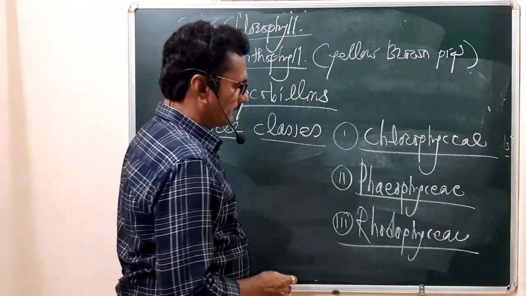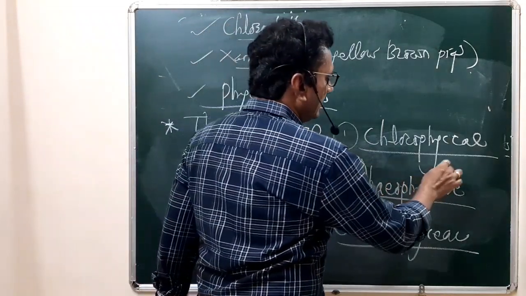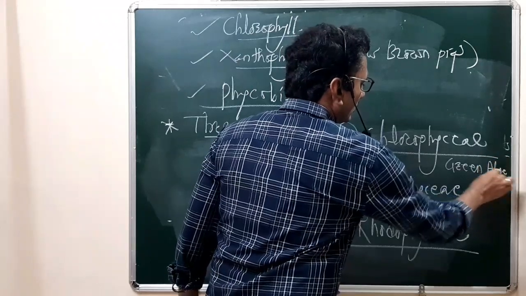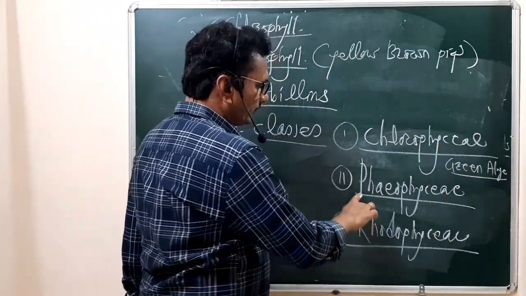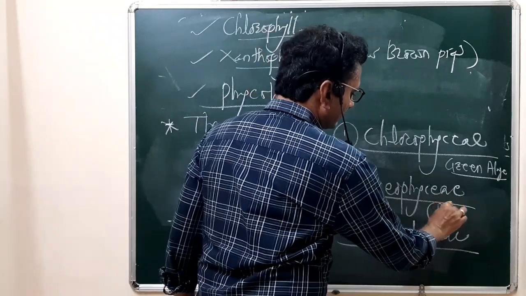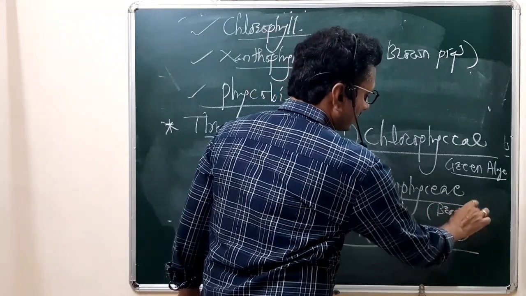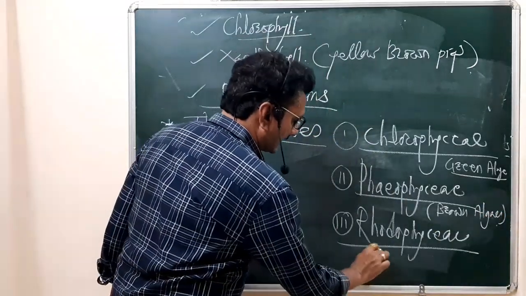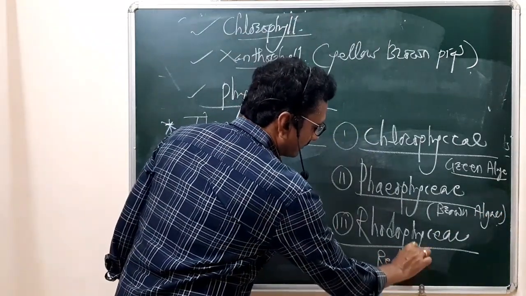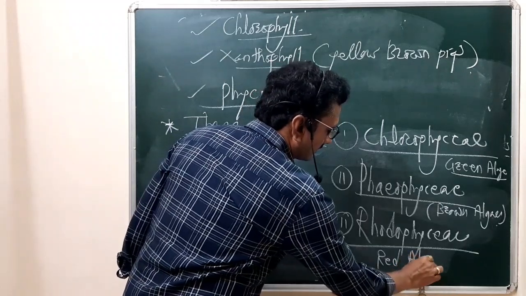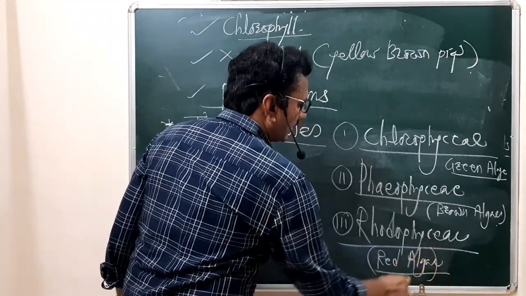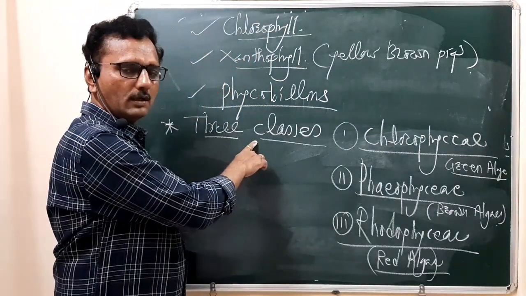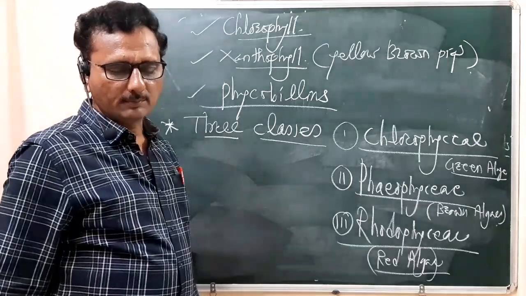Chlorophyceae is the green algae. Phaeophyceae is the brown algae. And Rhodophyceae is the red algae. So these are the three major classes of the algae on the basis of the pigment they have.